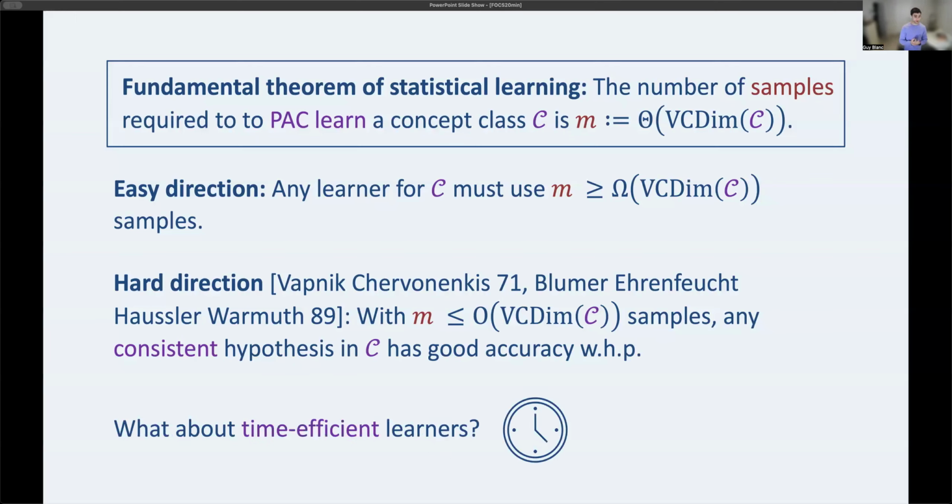That said, there is a way in which this theorem is not satisfactory, and that way has to do with time efficiency. This consistent hypothesis finder, at least a naive implementation of it, requires a loop over every function in the concept class. And typically, we think of these concept classes as having exponential size. So this is a very slow learner, even if it is very sample efficient. Indeed, in many settings, the best thing we know how to do is essentially such naive brute force. So naturally, what if we also care about time efficiency?